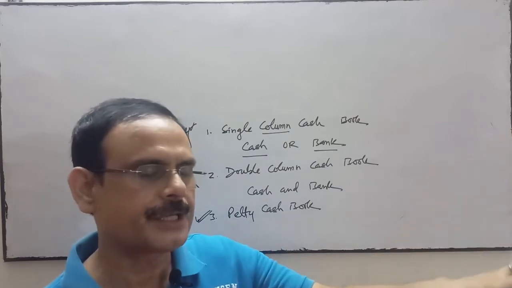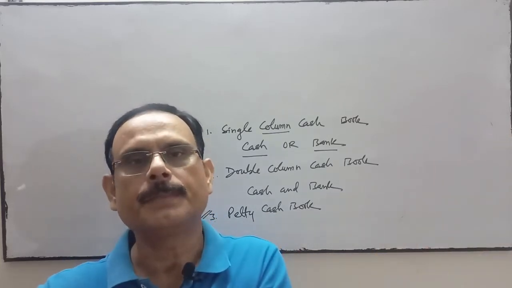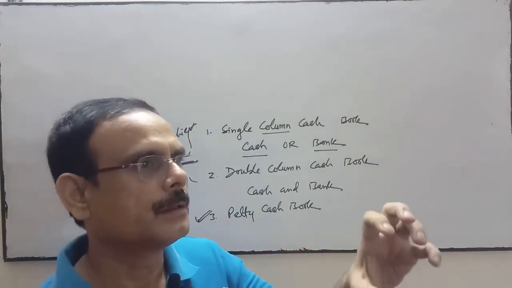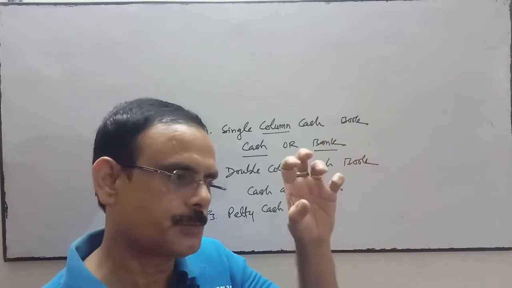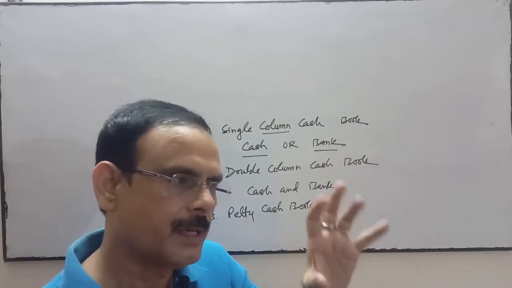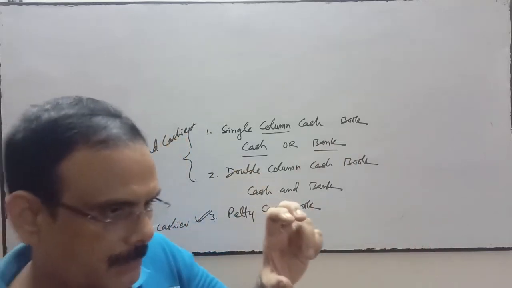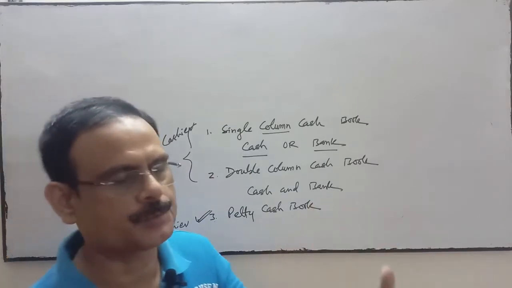So the head cashier's burden is shifted to the petty cashier, and the cash book will be less bulky. The huge or big amounts will be recorded in the cash book.